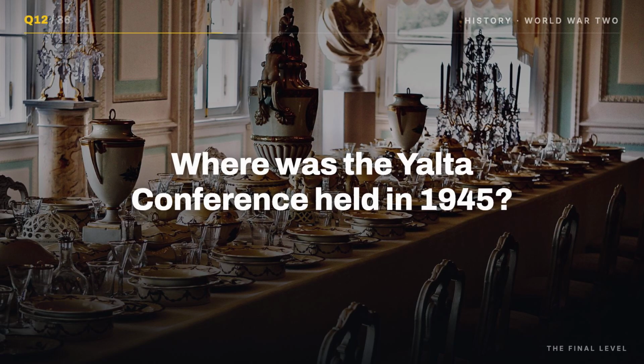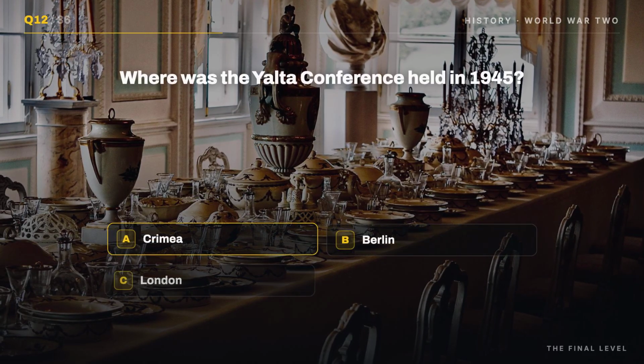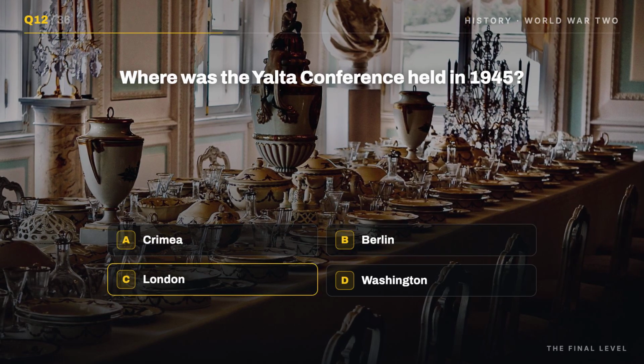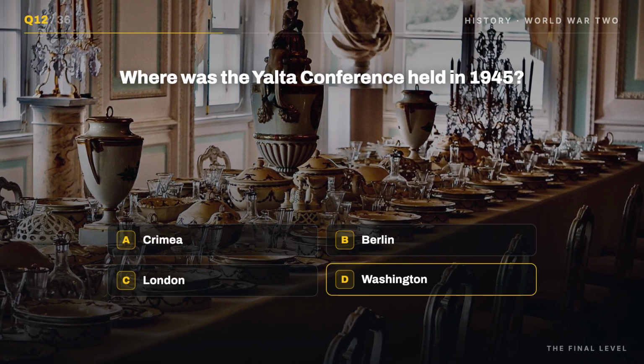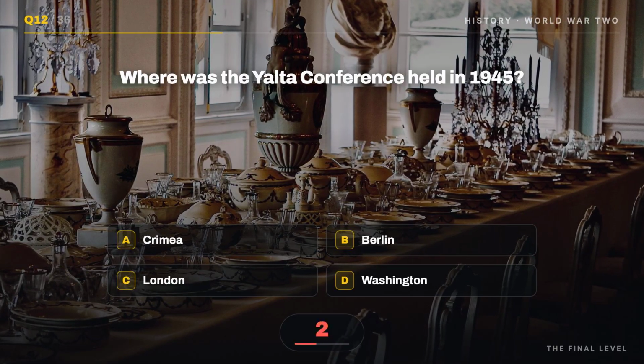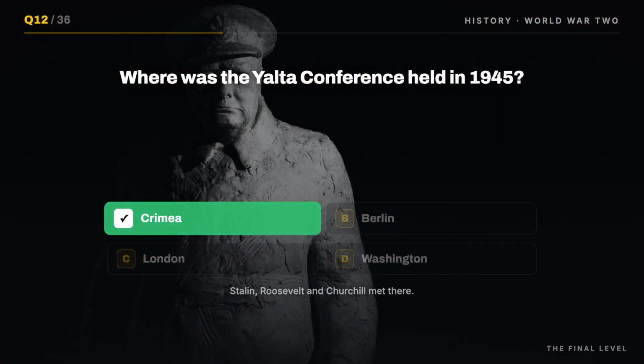Question 12. Where was the Yalta Conference held in 1945? Is it A. Crimea, B. Berlin, C. London, or D. Washington? It's A. Crimea. Stalin, Roosevelt, and Churchill met there.